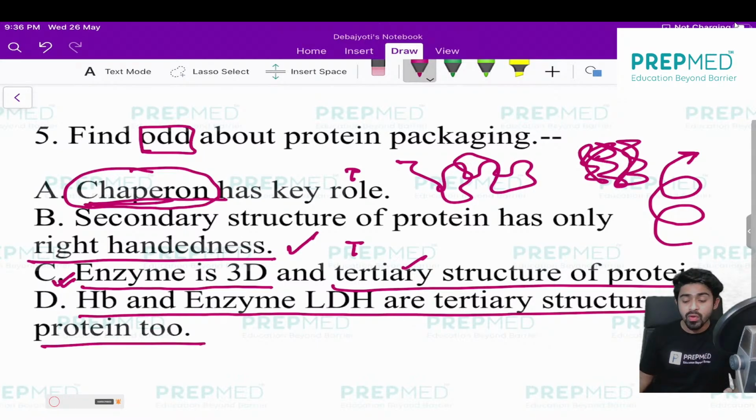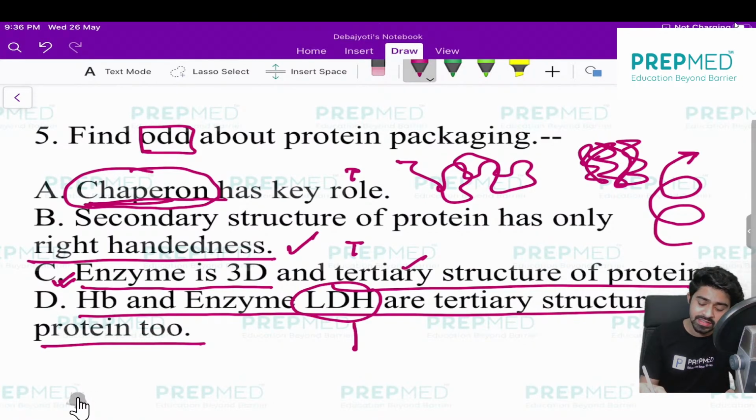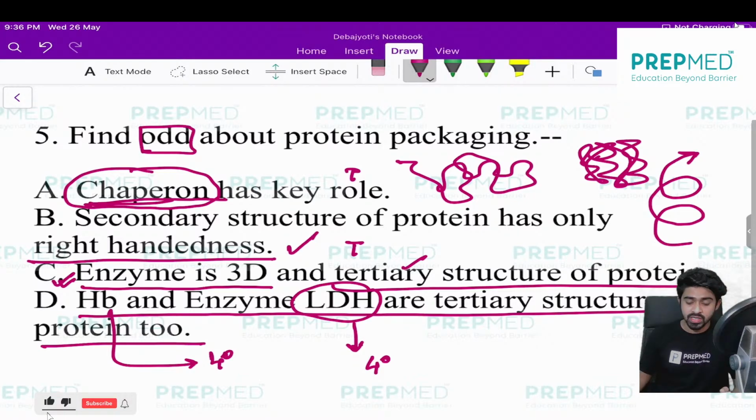Now I want to tell you, though all of the enzymes are tertiary in structure, LDH, lactate dehydrogenase, is such an enzyme which is actually quaternary structure, and hemoglobin is also an example of the quaternary structure. These are the most popular examples of the quaternary structure as per your NCERT. So option D is wrong. That's why option D will be the correct answer.